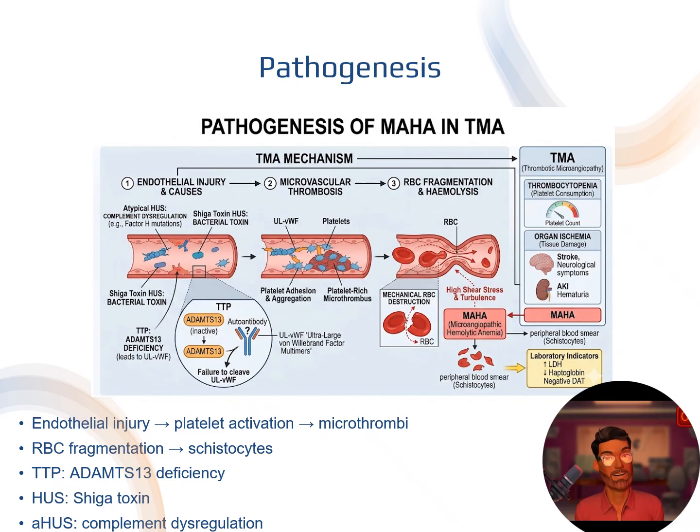The pathogenesis of microangiopathic hemolytic anemia in TMA does depend on the underlying diagnosis, but the commonality is endothelial injury, leading to microvascular thrombus formation, and essentially high shear stress and turbulence for the red blood cells to pass through in the microcirculation, leading to red blood cell destruction and thrombosis. You can see some of the different etiologies in the bottom left corner. Because of the red blood cell destruction, you have elevated markers of hemolysis, like LDH, low haptoglobin, and Coombs may or may not be positive depending on the etiology. You may also see schistocytes on the smear.